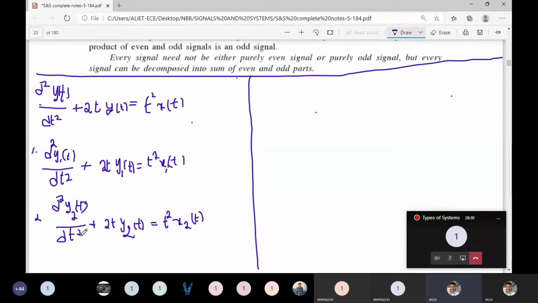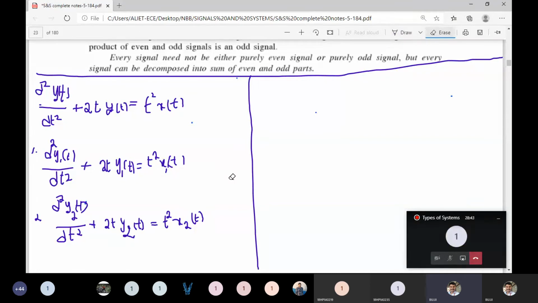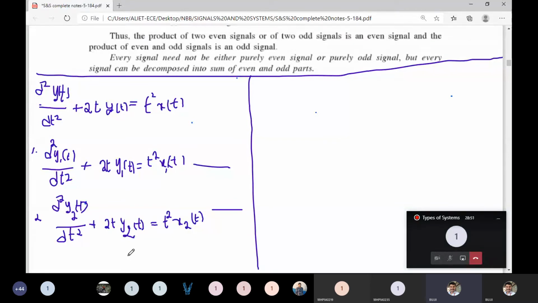What I'm writing here is: first of all, if x1 of t produces an output y1 of t, then this is the first equation. In the second equation, if x2 of t produces an output y2 of t, these two are clear.